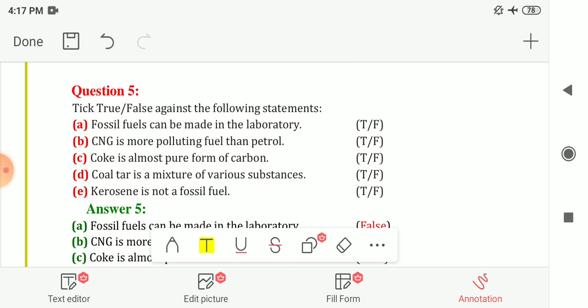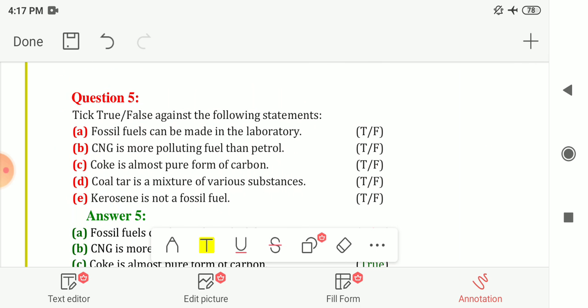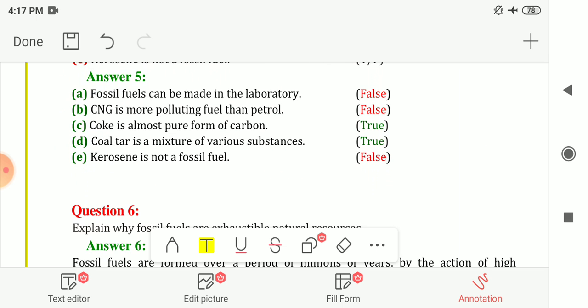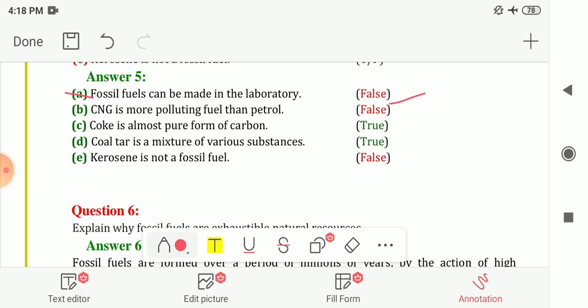Now next, question number 5, write true or false. First, fossil fuels can be made in the laboratory. The answer is false. As we had seen, it requires different conditions like high temperature, high pressure and absence of air. It is impossible to create such conditions in the laboratories, and it is a very slow process. So we cannot prepare this in the laboratory. Here your answer is false.